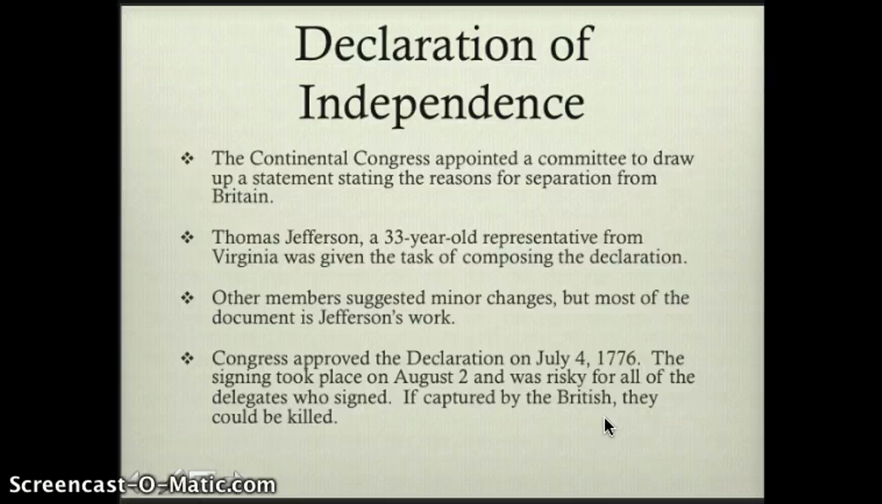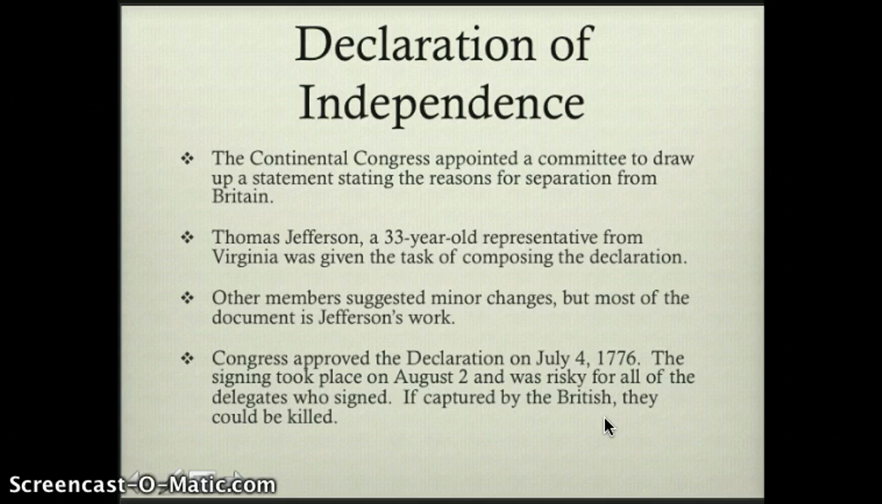So from those ideas, the Declaration of Independence would be born. The Continental Congress appointed a committee to draw up a statement stating the reasons for separation from Britain. Remember, the Continental Congress is this group that includes representatives from all different colonies. So this young lawyer, Thomas Jefferson, who was only 33 at the time, was given the task of composing, or writing, the Declaration.